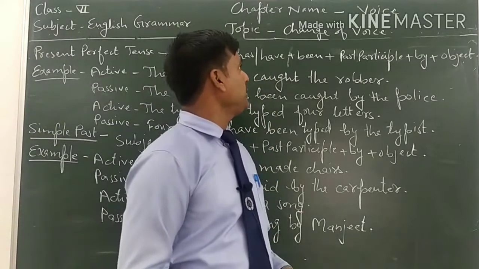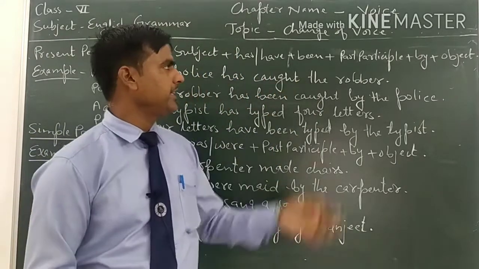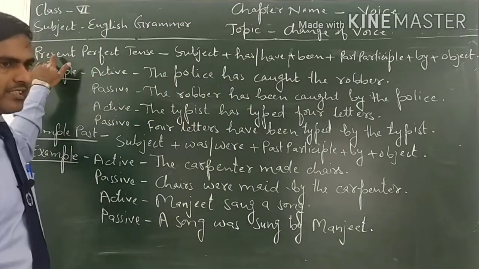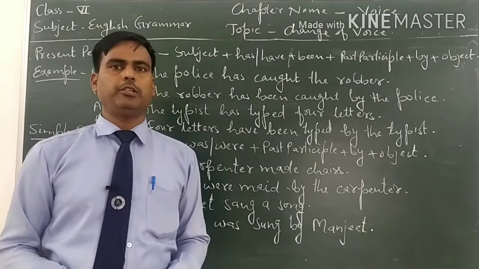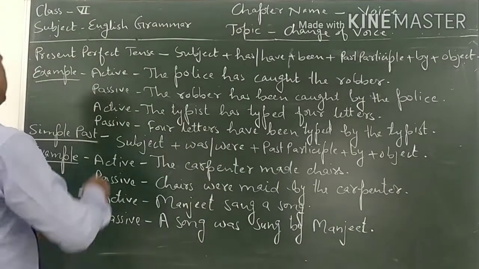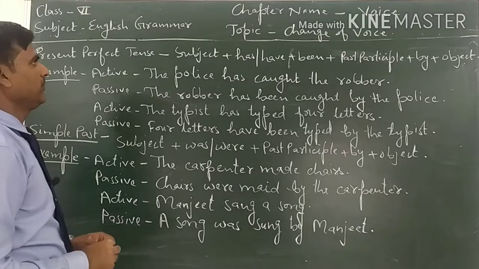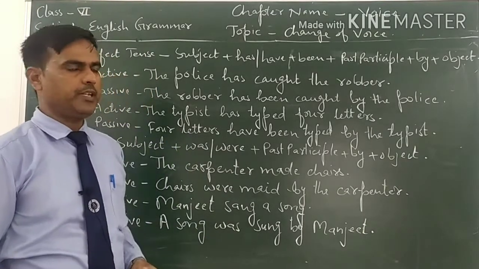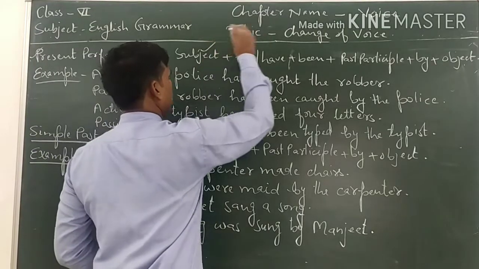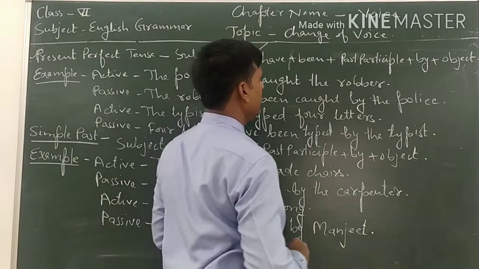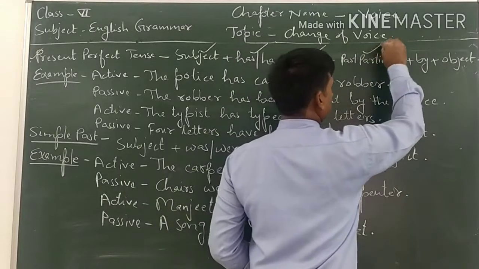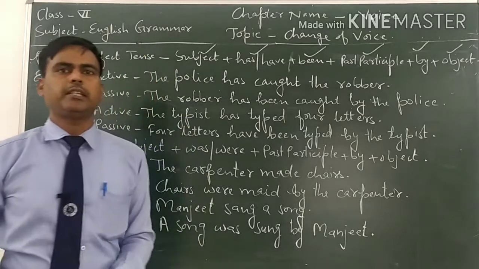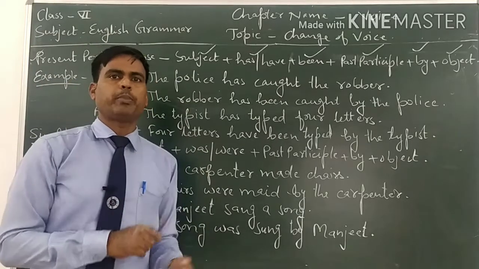Now I am going to continue the chapter voice and the topic is change of voice. See, the next tense that we are going to change from active to passive voice is present perfect tense. In present perfect tense, when we change from active voice to passive voice, we write subject. After subject we write has or have, then been, then past participle, then by, and then object. This is the changing rule from active to passive.